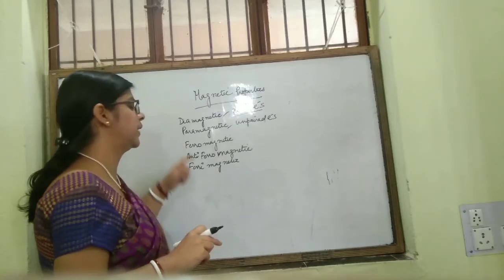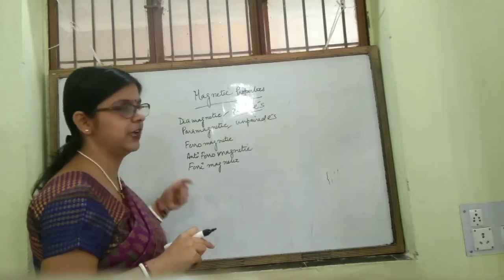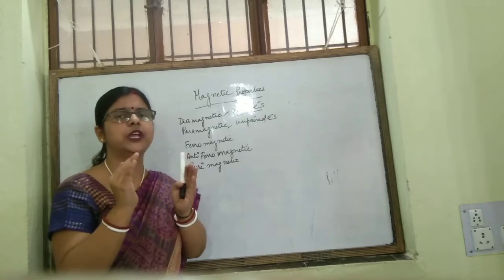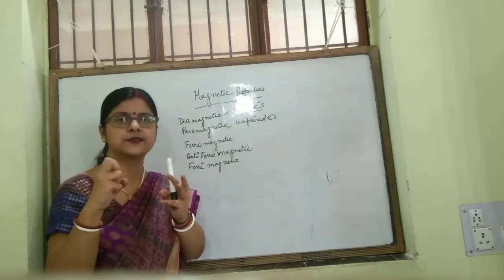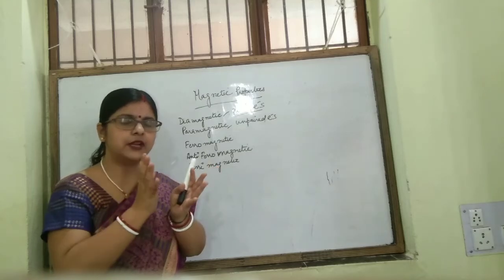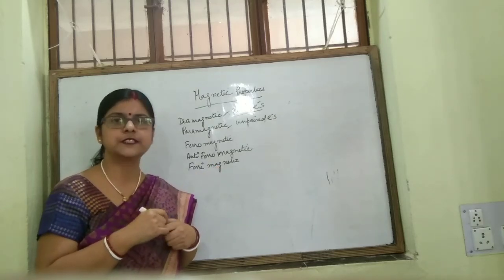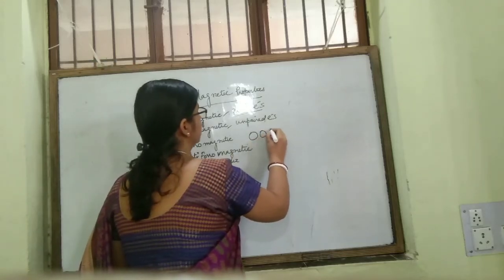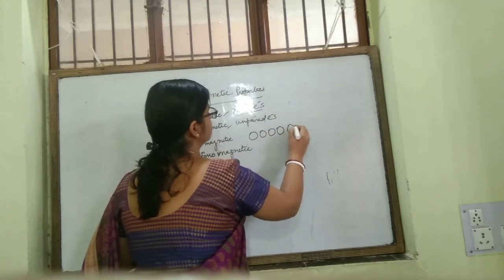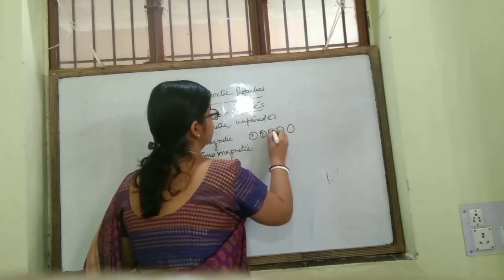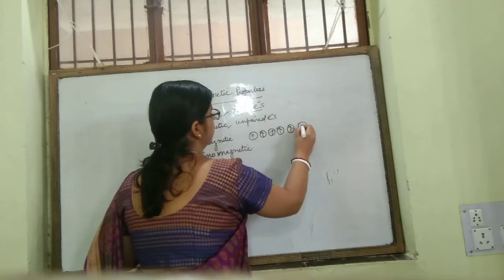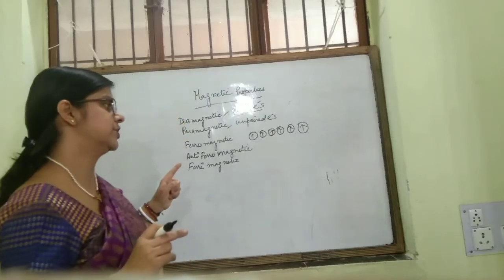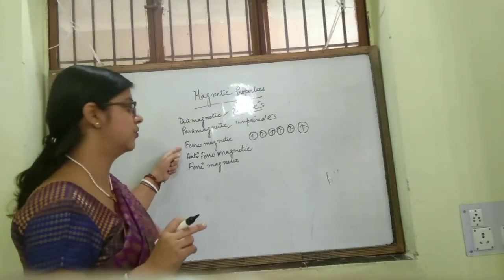Now our next topic is ferromagnetic, antiferromagnetic and ferrimagnetic. See, metal ions are grouped together. They are known as domains. In a ferromagnetic substance, in the domains, all the electrons are aligned in the same direction. They contain unpaired electrons and all the electrons are aligned in the same direction. So it behaves as a strong magnet.